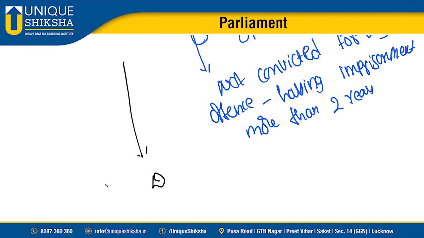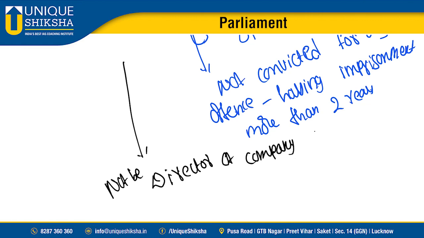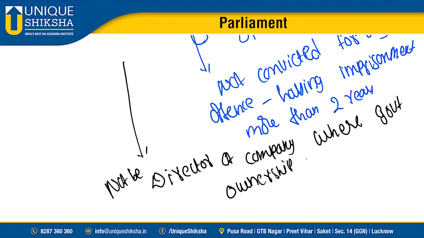And other things given by this: he should not be a director of a company where government ownership is more than 25%.